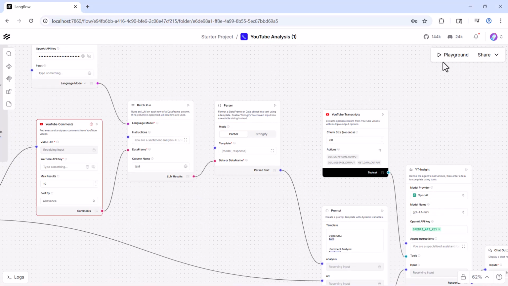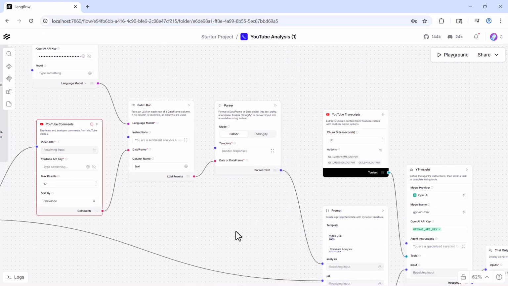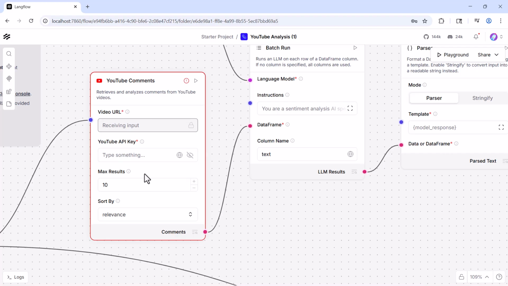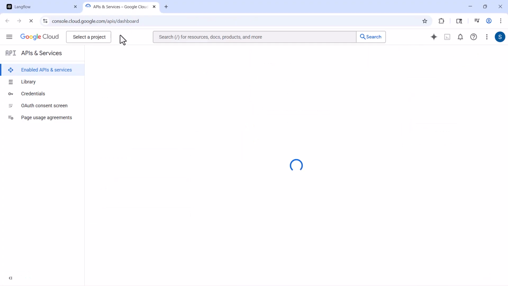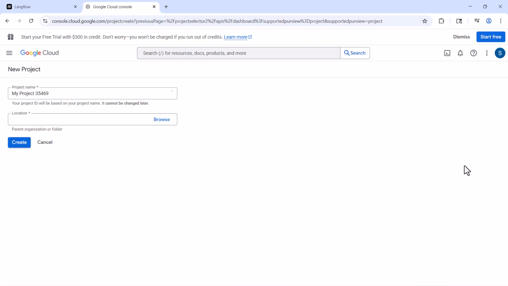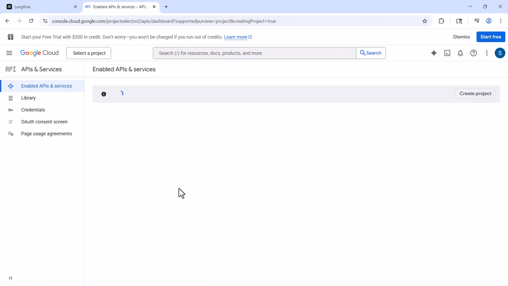Now let's go to the playground, and this is the URL we gave as the input, right? Now click send. Oops, looks like we missed something. YouTube comments is missing the YouTube API key. So we forgot to give the API key over here, and we have to provide it. In order to get the API key, go to console.developers.google.com, and then click on create project. I'm just giving it the name demo and clicking create.